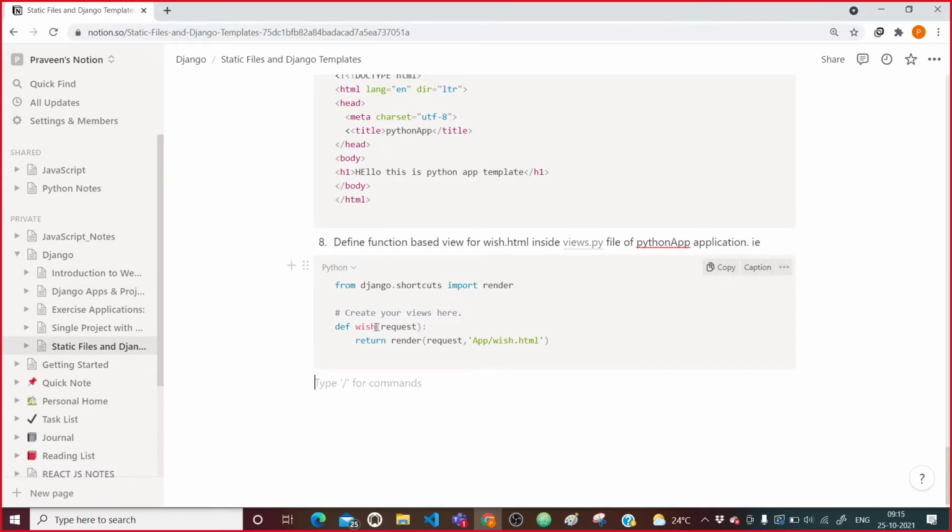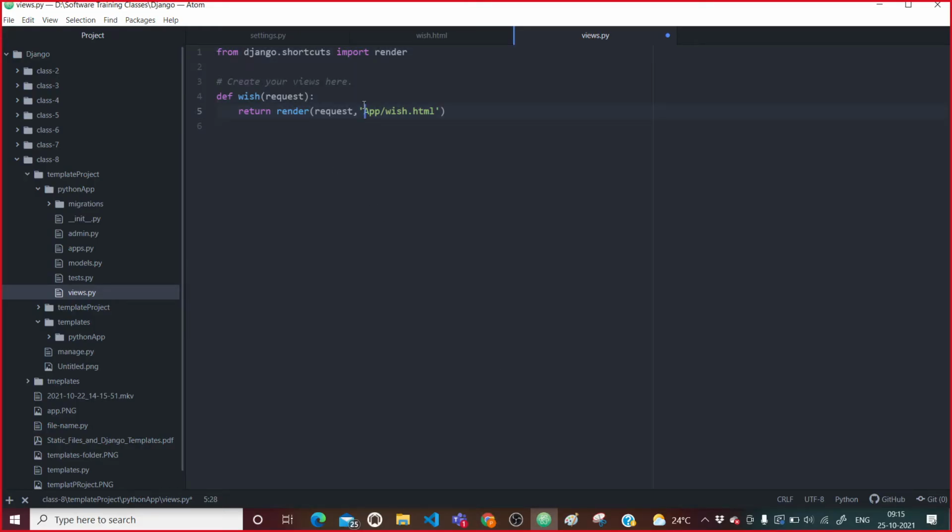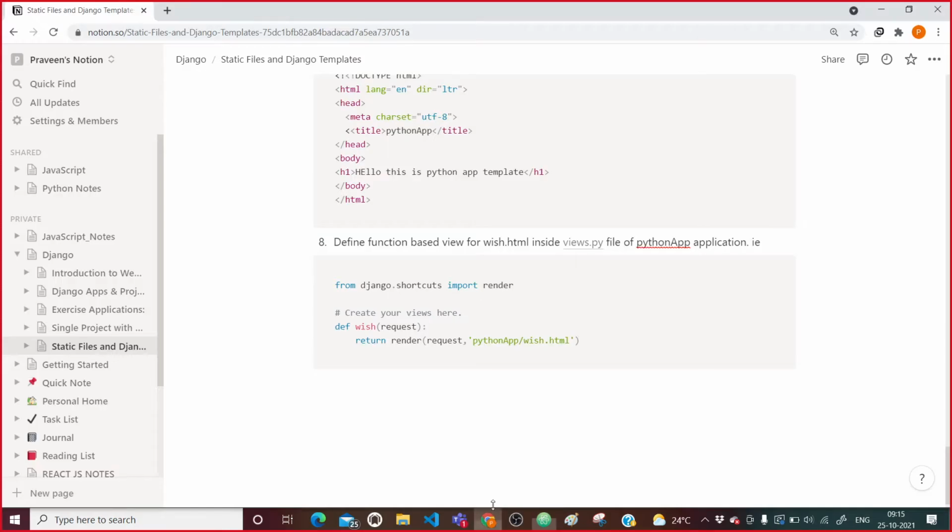Now everything is fine, right? So here it will be Python app. Save it. And after this, the ninth step is to define the URL pattern, either at application level or at project level. So now we need to define the URL.